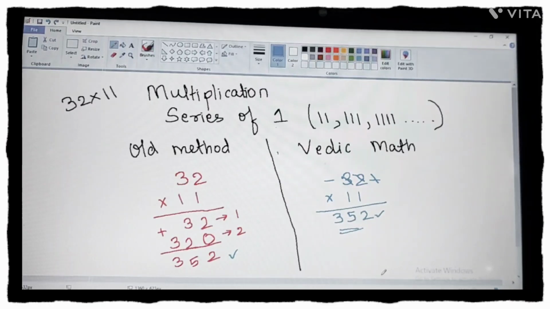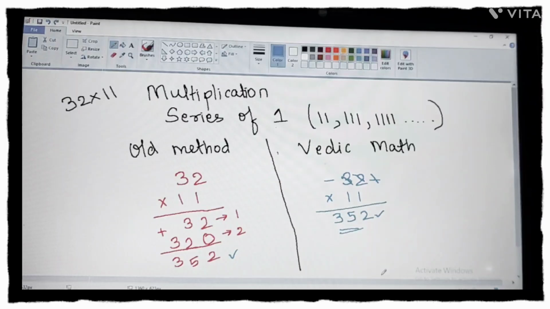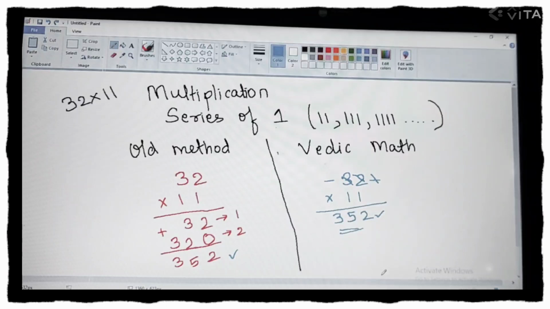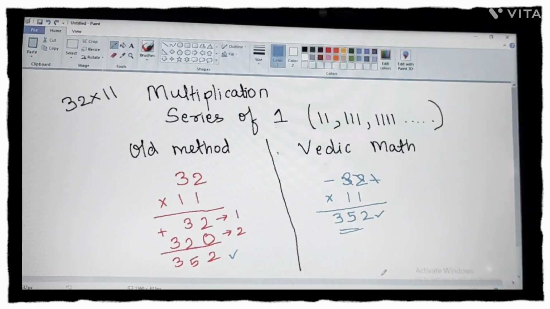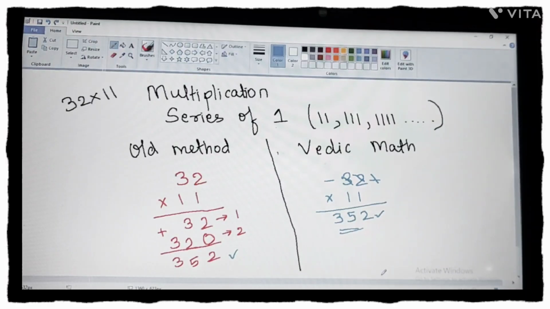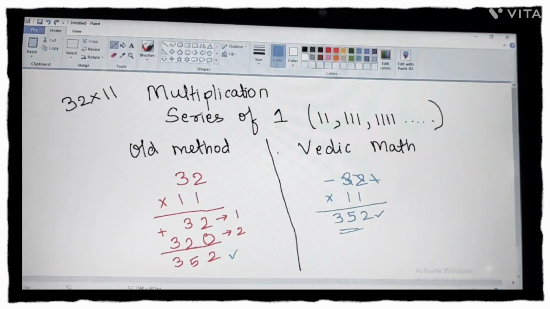Now we will only focus on the Vedic maths method, the same series of 1, and we will not go for the old method. Okay, so that you can get completely aware and used to this method. Now we are only dealing with 2-digit and 2-digit numbers. Afterwards we will deal with 3-digit and 3-digit numbers. We will also deal with more 1s and fewer 1s. But first let us go slow. हम धीरे धीरे एक एक स्टेप करेंगे. Now 2-3 sums we will do related to this question only. Okay, so let me start